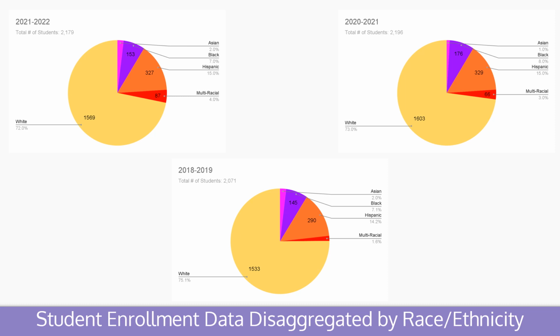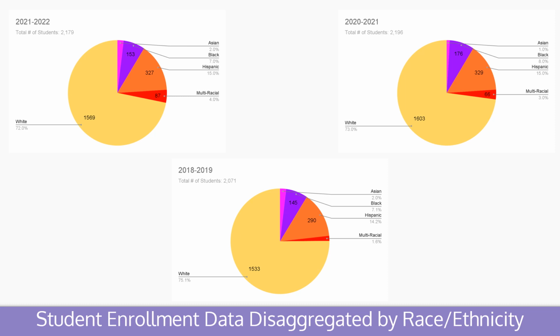Our second largest population is the Hispanic community. In 21 to 22 and 20 to 21, the Hispanic percentage was at 15%. And in 2018 to 19, it was at 14.2. So the Hispanic population has grown over time, which we have been seeing at our schools. And as a Spanish teacher, it has been refreshing to see these students in the Spanish classrooms practicing and wanting to improve their own language.